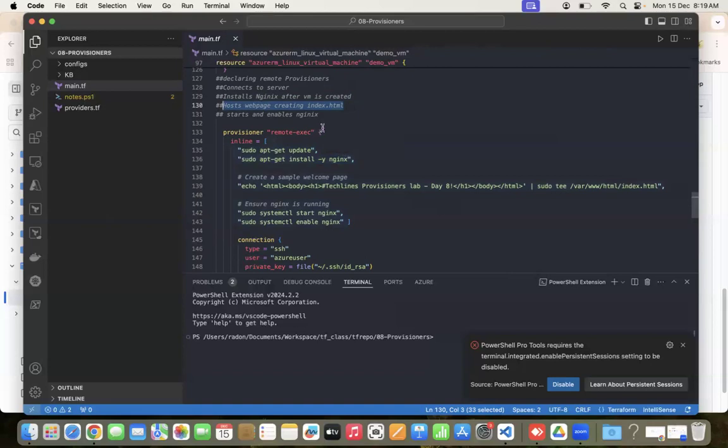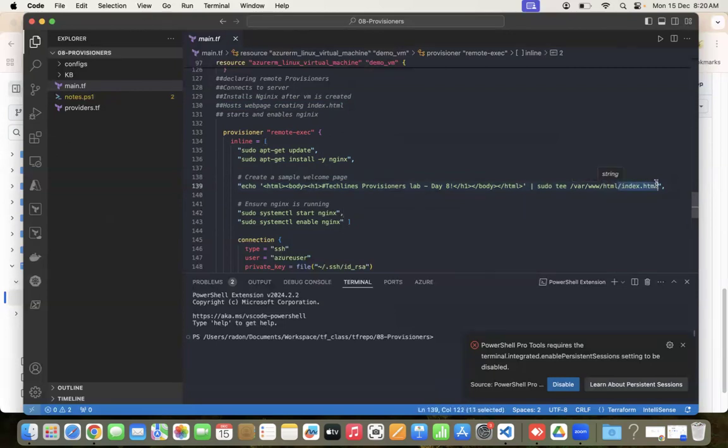After that, we are trying to create one index.html, and inside that index.html, a simple line says this is a TechLights provisioner lab and day 8. You can put any string, that should be fine. I just took this as an example, and I'm copying this entire line, which I just highlighted, into index.html, which is inside /var/www/html.